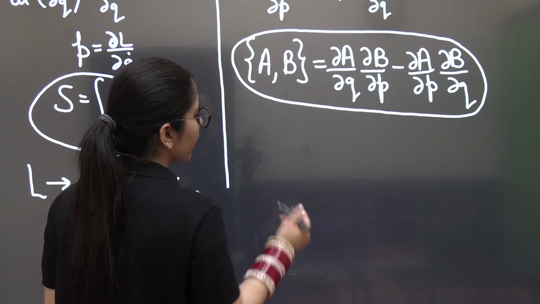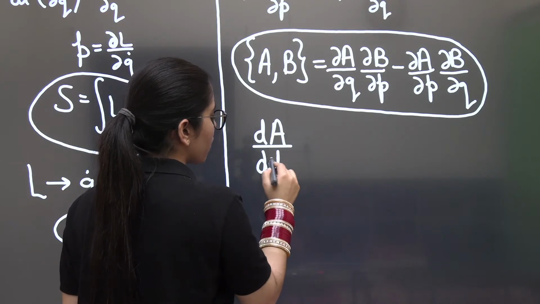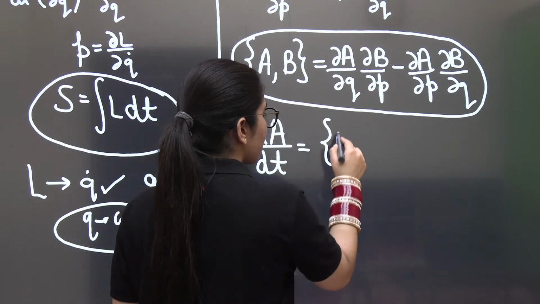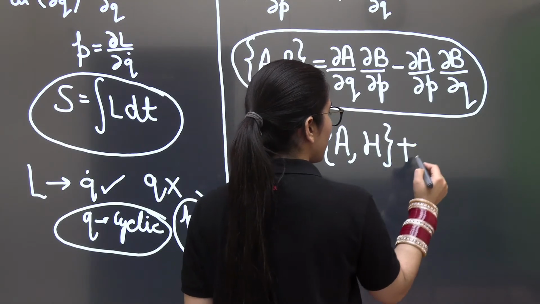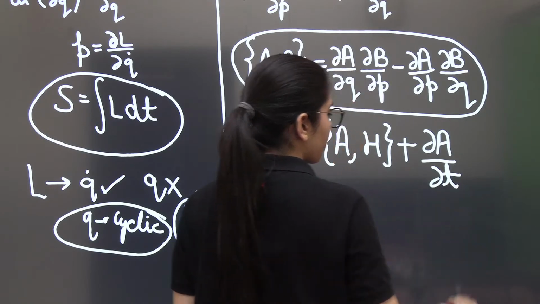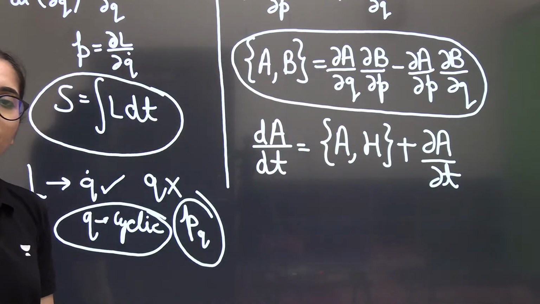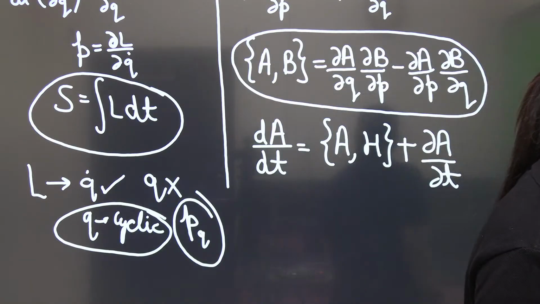The next point is dA by dt, the total time derivative of any function. That will be the Poisson bracket of A with H, where H is the Hamiltonian, plus delta A upon delta T.